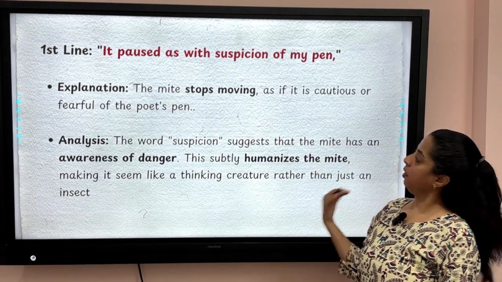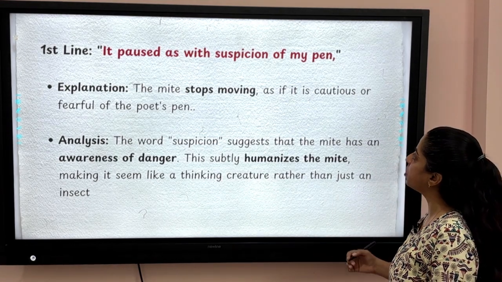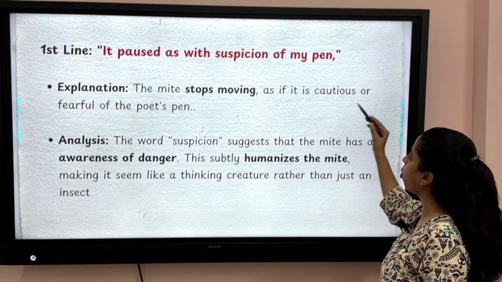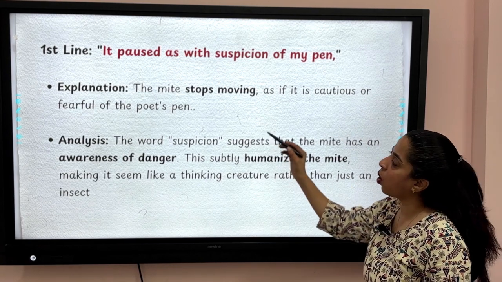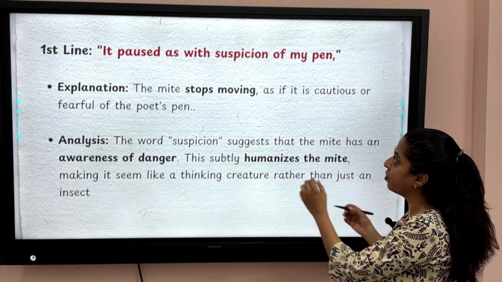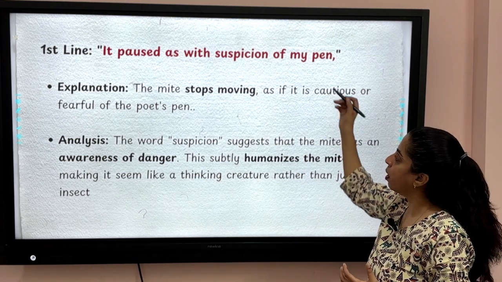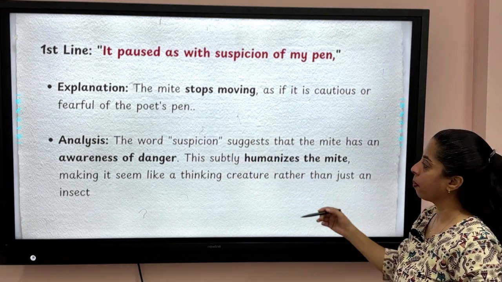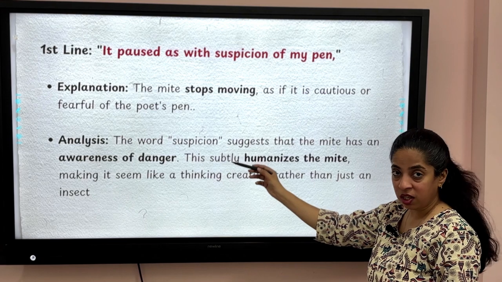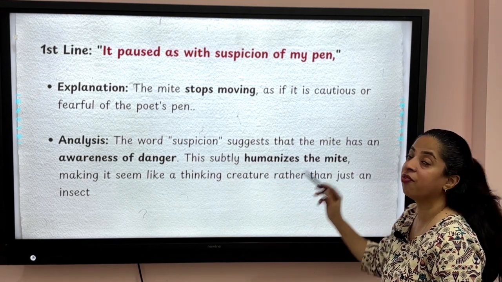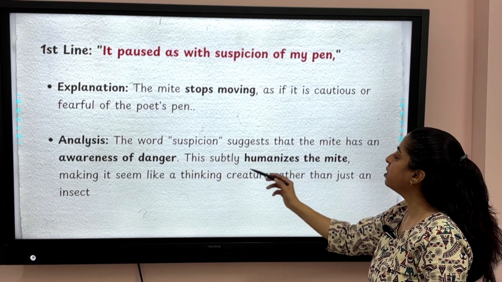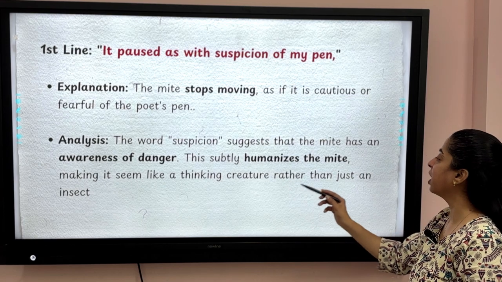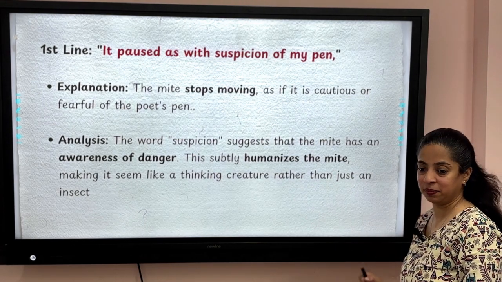So let's read the first line. It paused as with suspicion of my pen. So the mite stops moving as if it is cautious or fearful of the poet's pen. The word suspicion here suggests that the mite has an awareness of danger. This subtly humanizes the mite, making it seem like a thinking creature rather than just an insect.